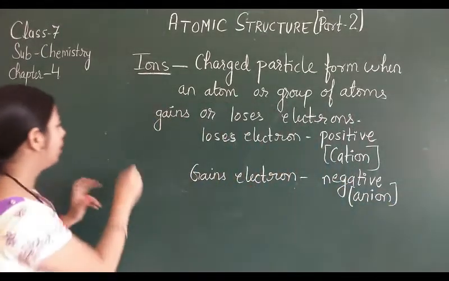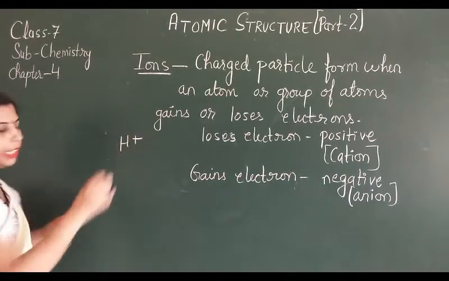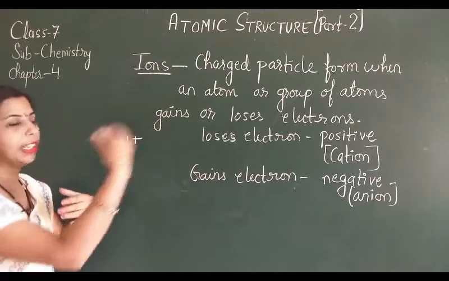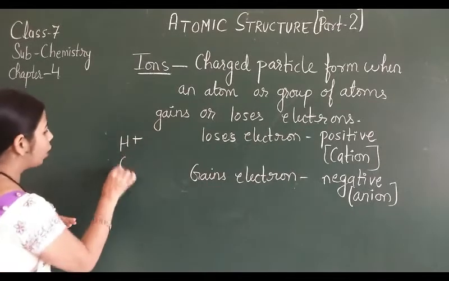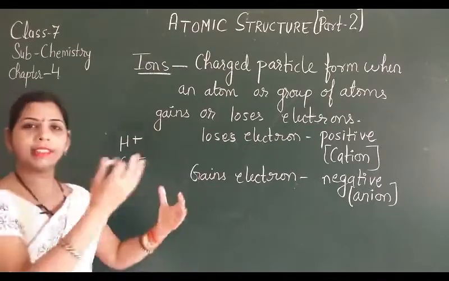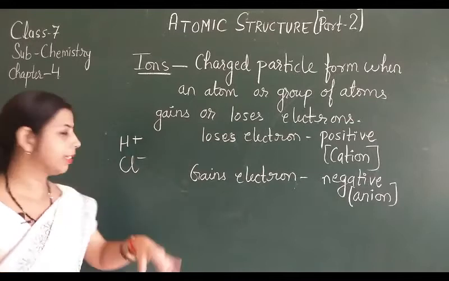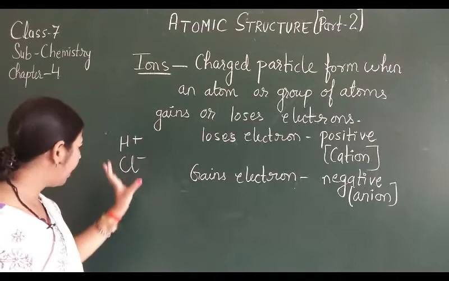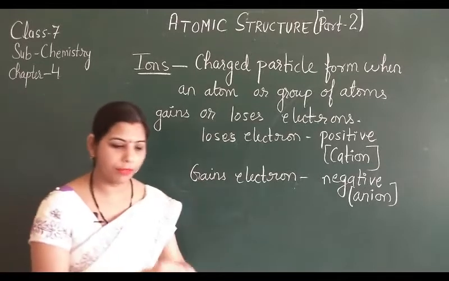Just like H+ is a cation because it loses the electron, it gives the electron. Chlorine takes the electron from other elements, so it has the negative charge. It has taken, so now it has the headache on chlorine, he has taken something from someone.